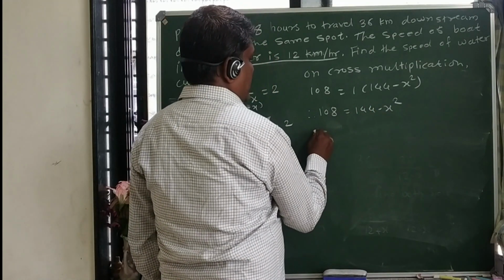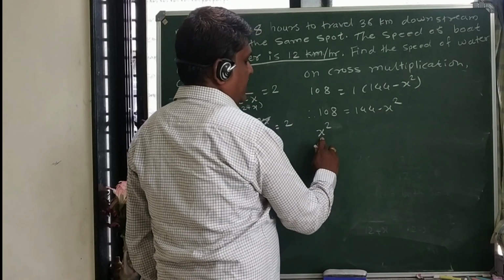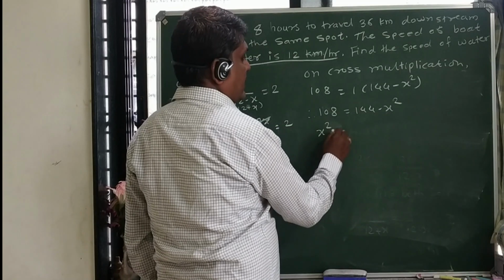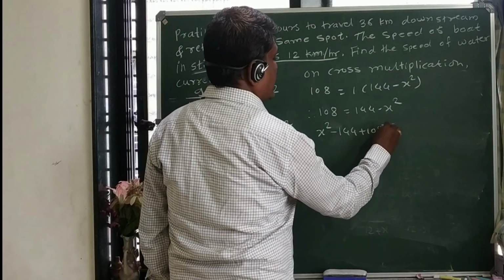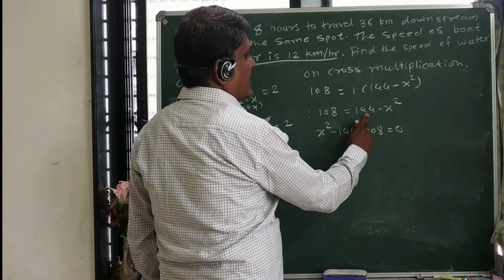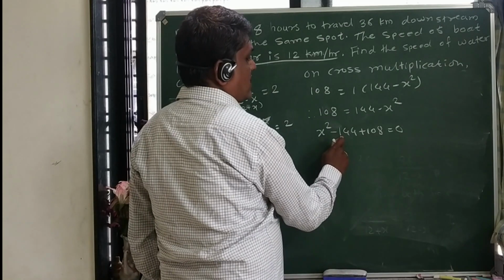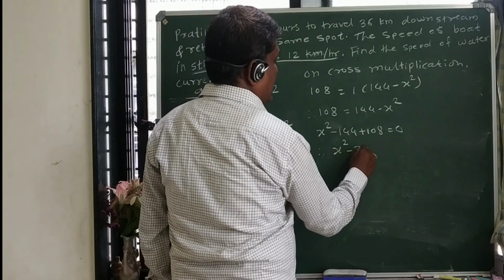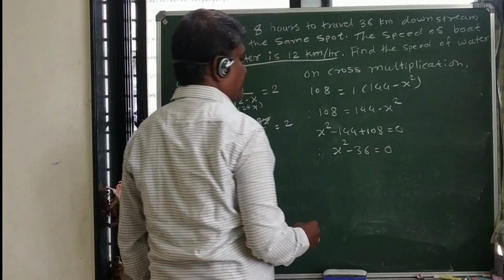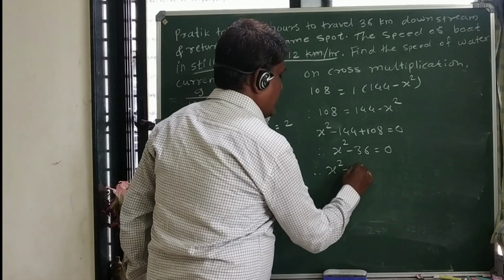Taking everything to the same side, what do we get? Minus x square, taking it to the left hand side, becomes plus x square. Minus 144 plus 108 is equal to 0. So this is minus 144, taking it to the left hand side, it becomes minus 144 plus 108. And what can we write here? x square minus 36 is equal to 0. Now what can we write here? Let us see. x square is equal to 36.